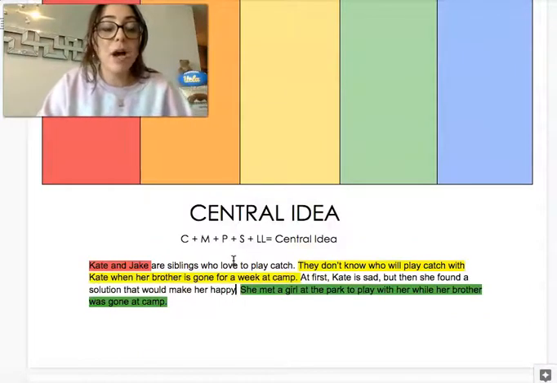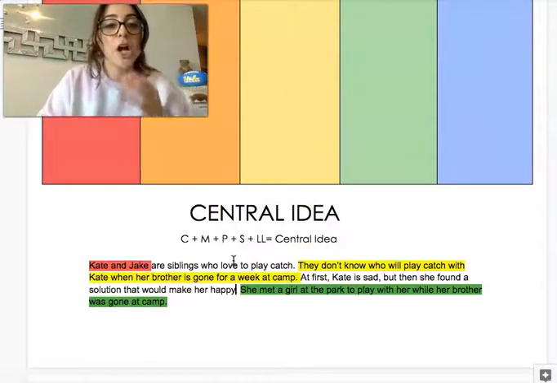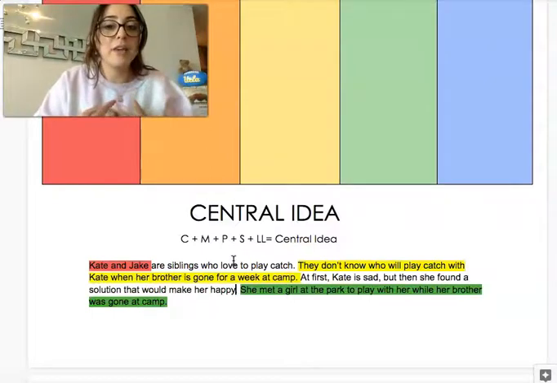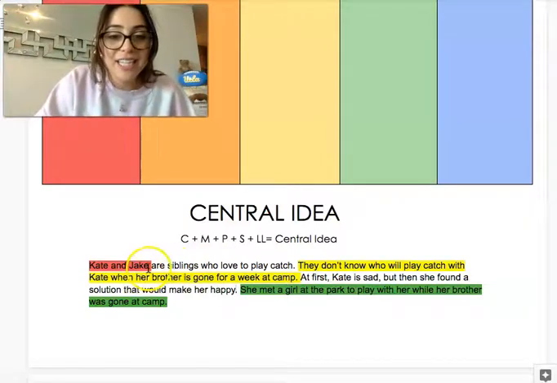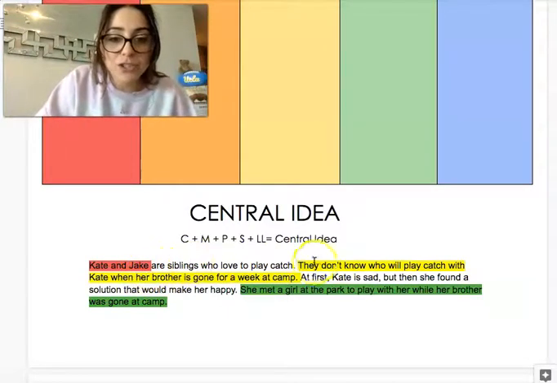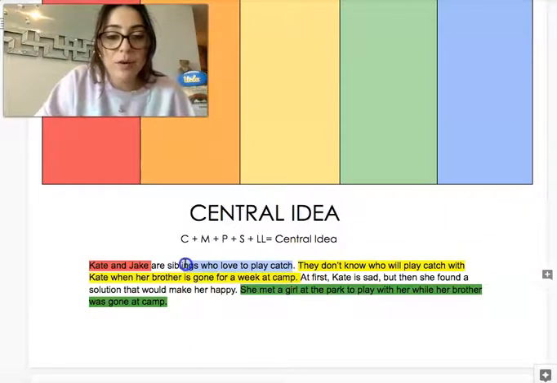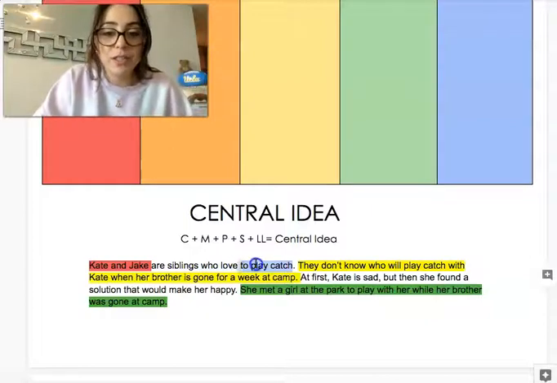So I got to find a spot in my central idea where I either talk about how they love to play catch or something about how they want to play catch. Kate and Jake are siblings who love to play catch. Oh, I did put that in. So that is the motivation. They want to play catch.